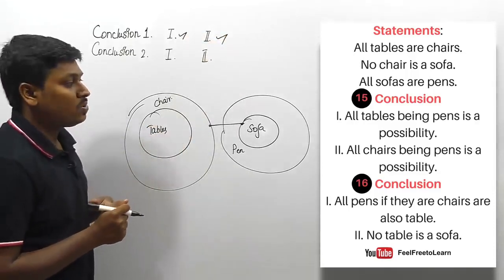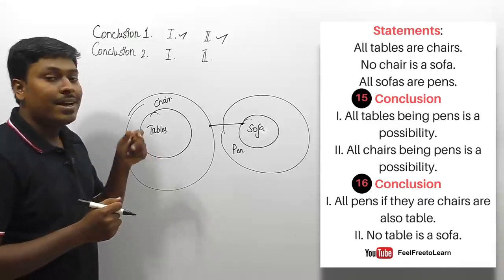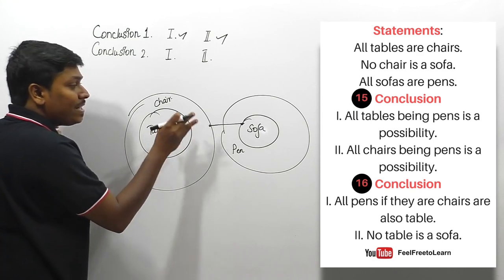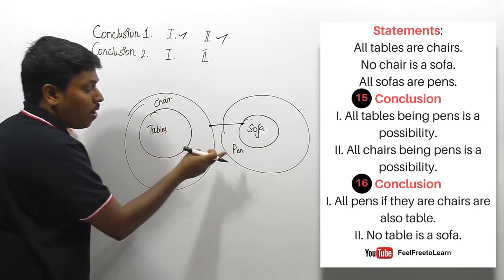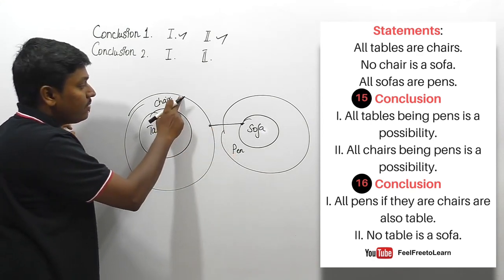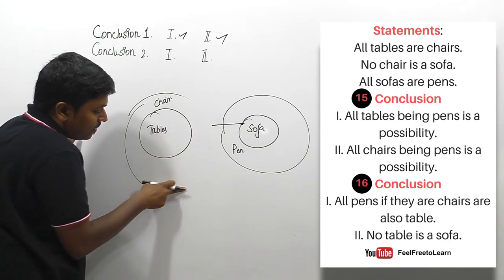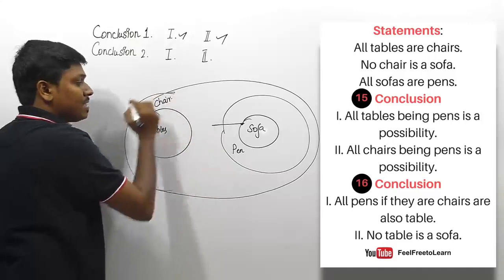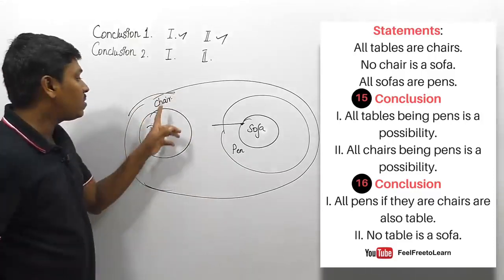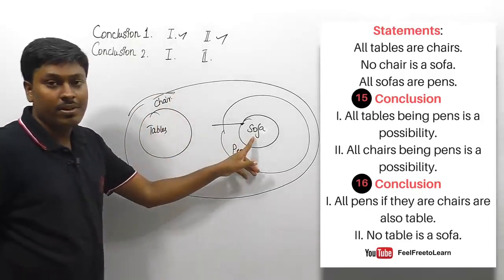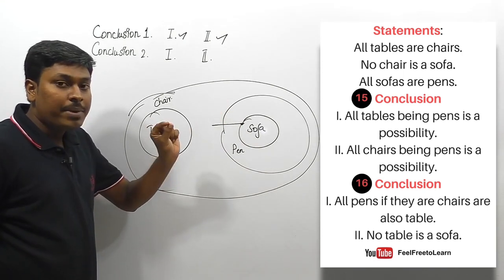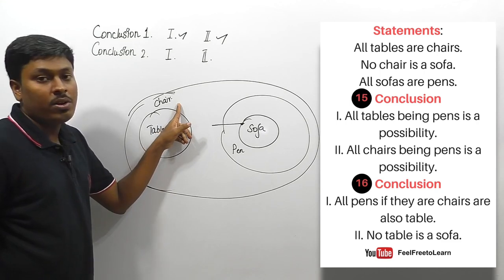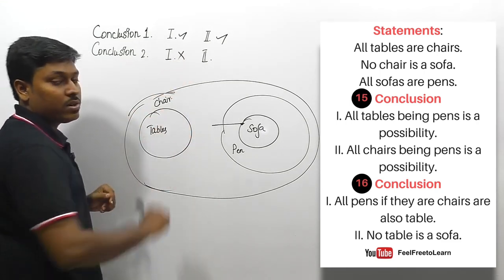Friends, set number 2. All pens are chairs. Listen here, friends. If I need to satisfy the conclusion, all pens should be chairs, then definitely we need to draw a chair like this. If I draw a chair like this, we already know that there should not be a link between chair and sofa, but now they are saying all pens are chairs. That is not at all possible. All pens will definitely not be chairs. So conclusion 1 does not follow.